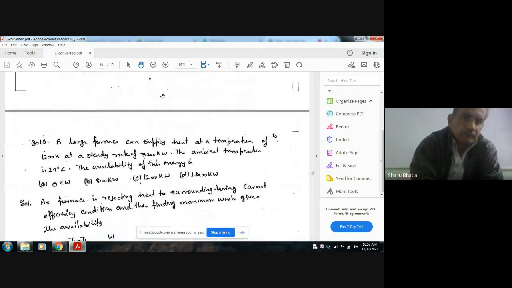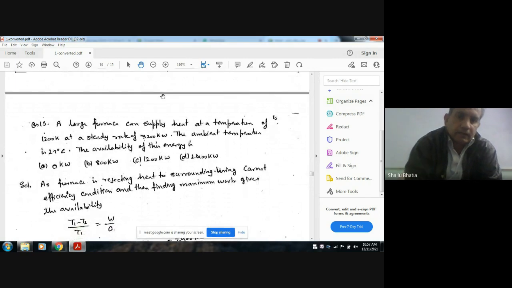Next, a large furnace can supply heat at a temperature of 1200 Kelvin at a steady rate of 3200 kilowatt. The ambient temperature is 27 degrees Celsius. Availability of this energy is: A, 0 kilowatt; B, 800 kilowatt; C, 1200 kilowatt; D, 2400 kilowatt. So the availability